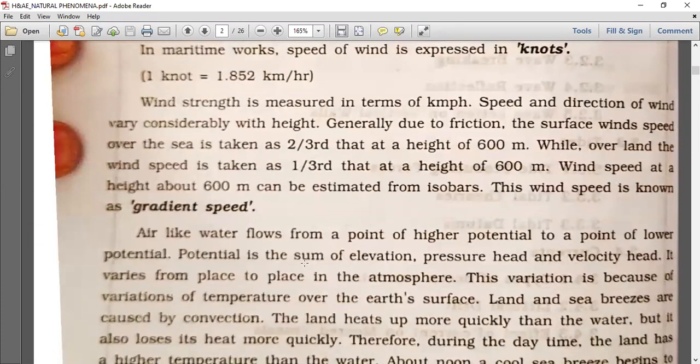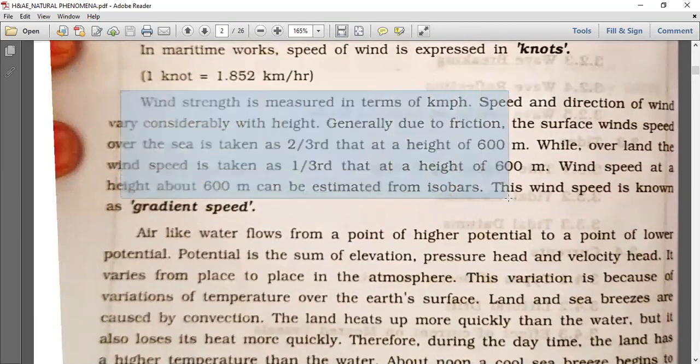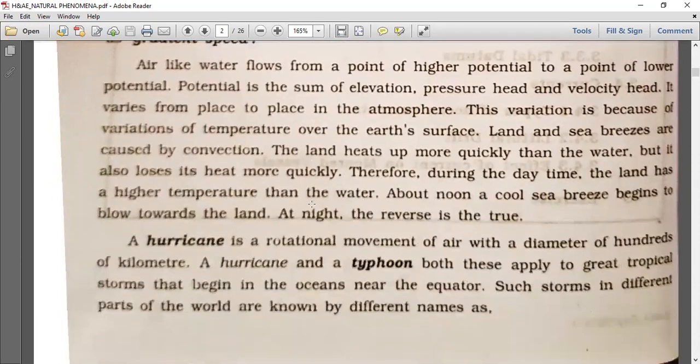So that wind strength is measured in terms of kilometer per hour. Speed and direction of wind vary considerably with height. Generally, due to friction, the surface wind speed over the sea is taken as 2 by 3rd that at the height of 16 meter. Okay, these are the basic ideas of speed of wind at a particular height.